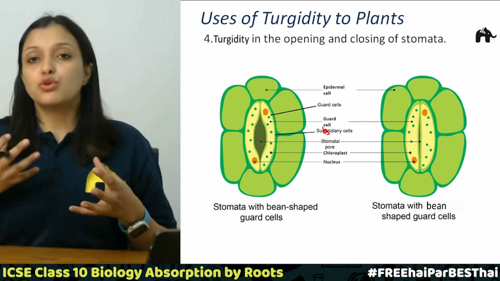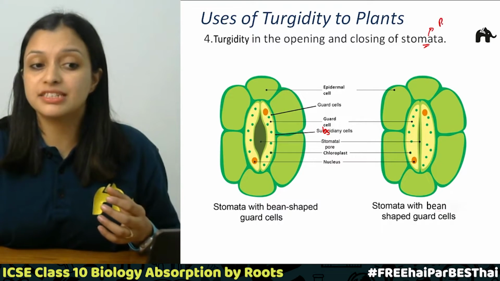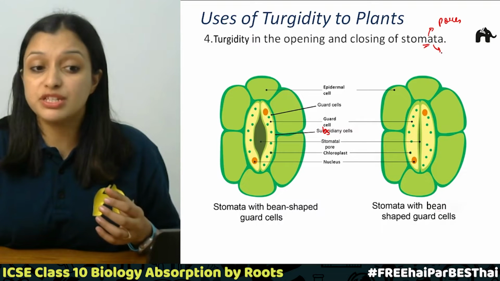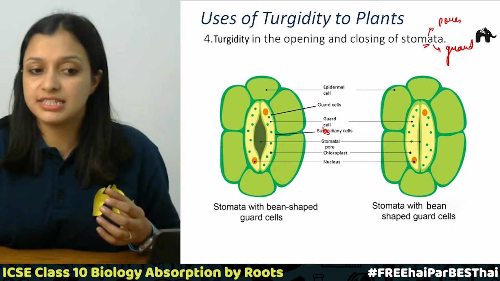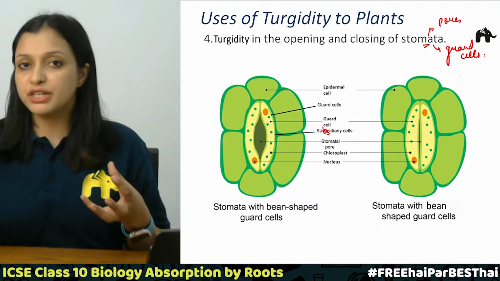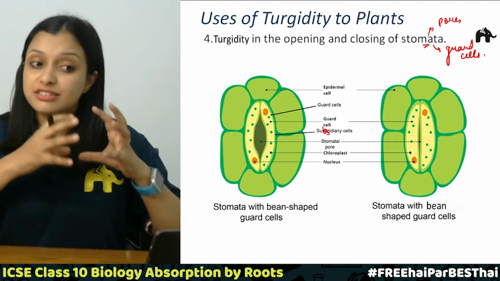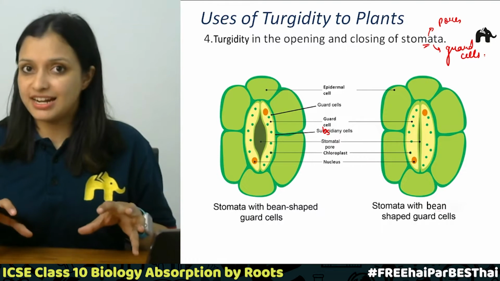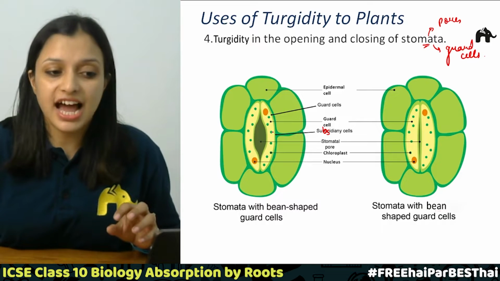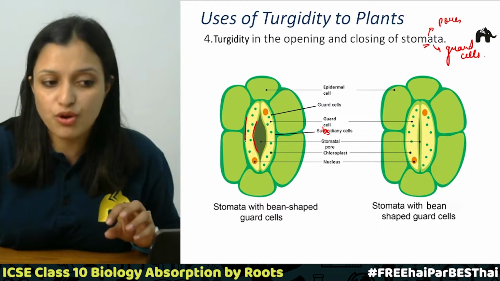So next point is turgor in the opening and closing of stomata. Talking about opening and closing of stomata, we know that stomata are the tiny pores, right? And they are guarded by guard cells. So these guard cells basically help in the closing and opening of stomata. And the turgidity is also related to these guard cells.